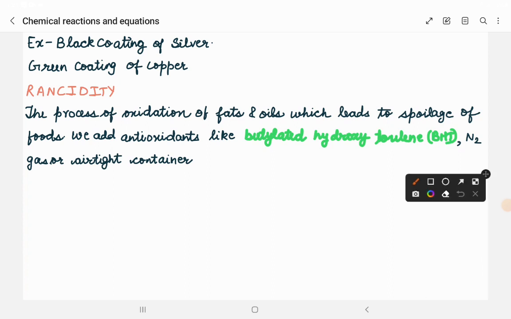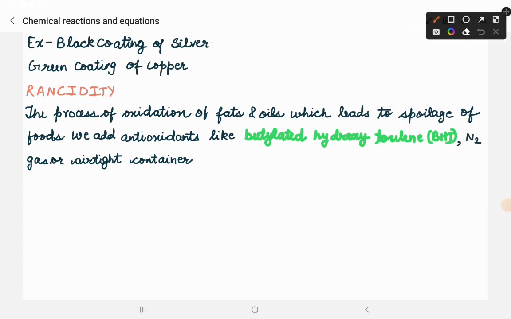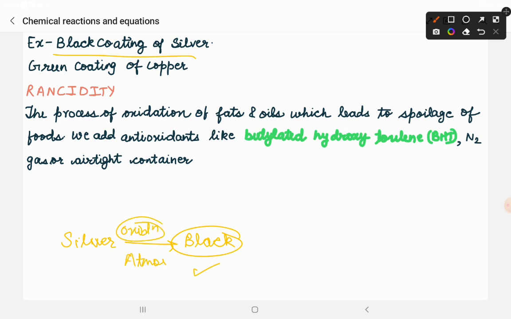Now we have here two popular examples for corrosion of metal. The one is known as black coating of silver. Now you know silver is silver in color. This is a metal. Now what happens is, sometimes a black colored coating develops on silver. Whenever such a thing happens, kindly understand that the silver has undergone oxidation. Oxidation of silver took place. Why? Because it was kept in atmosphere for a long time. In that condition, we had the black coating on silver, and that is known as the corrosion of silver or the oxidation of silver.